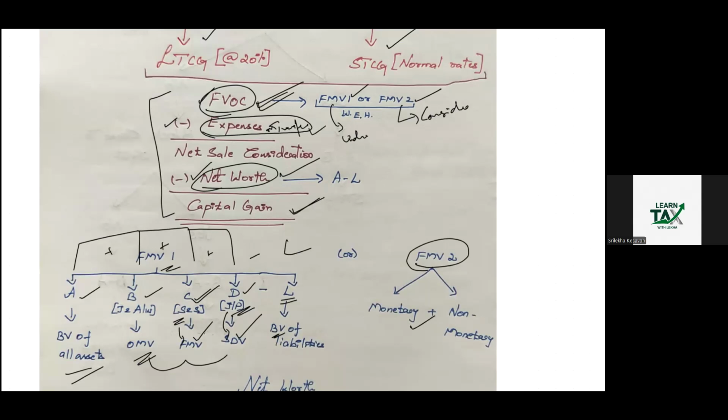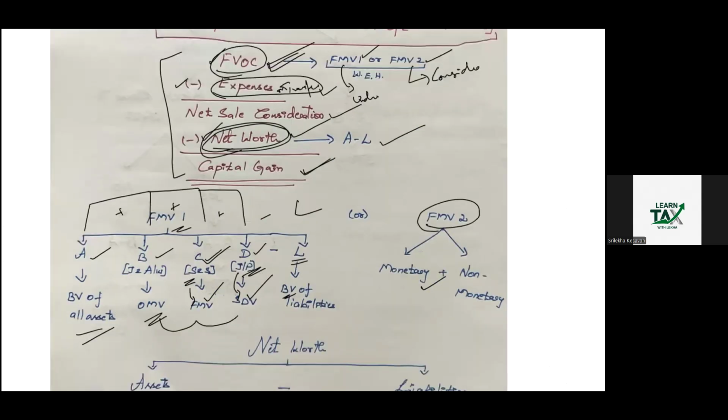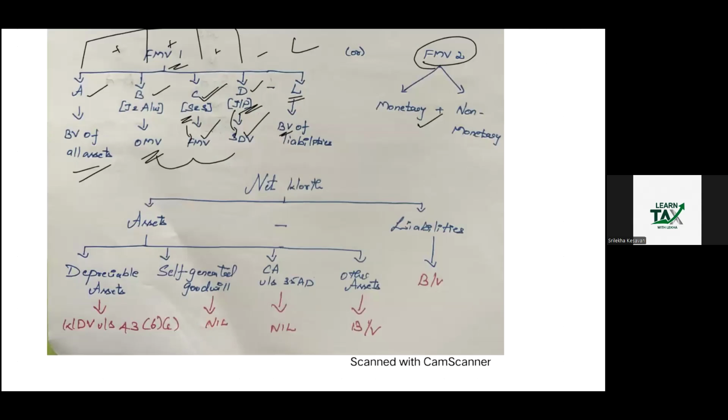Now our target is net worth. What do you mean by net worth? Very simple. Asset minus liabilities is equal to net worth. Okay, asset minus liabilities. Then which value we have to take? For liabilities, always you take book value.